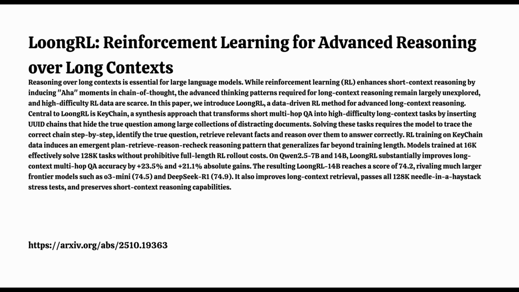And putting the model through this complex structured task had a really interesting effect, didn't it? This leads to the paper's big discovery. It really did. The most fascinating outcome was that training on this difficult keychain data caused an emergent thinking pattern in the models. It wasn't explicitly coded, it just arose. Emergent, like it learned a strategy on its own. What did this pattern look like?